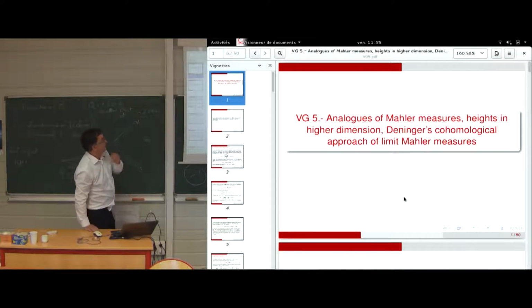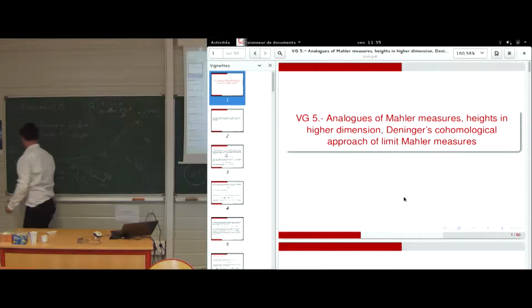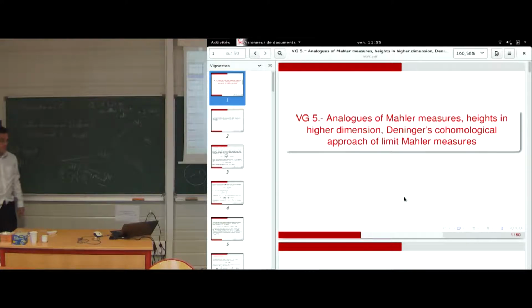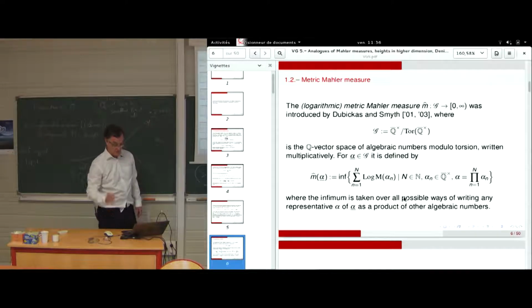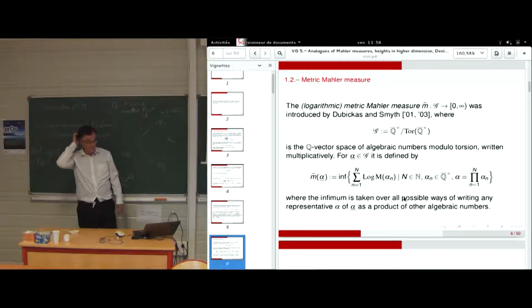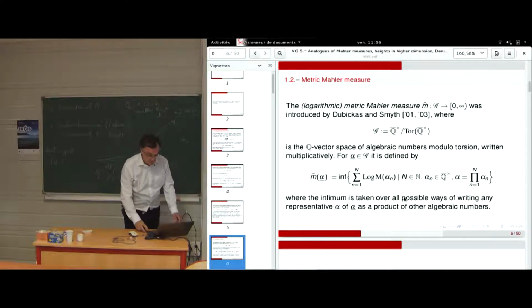So now there are analogues. There are the problems of limit Mahler measures by the theorem of Boyd and Lawton we have mentioned at the beginning. And there are analogues of Mahler measures and heights. I would like to mention a few of them. There is a Mahler zeta function also by Tsukuba. I will not speak of that.